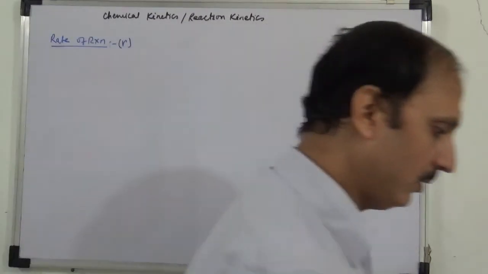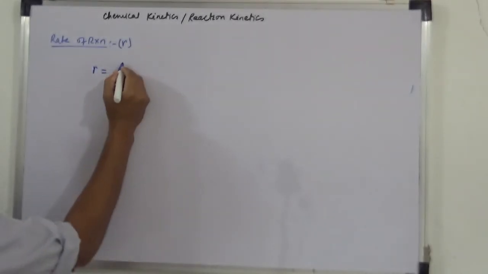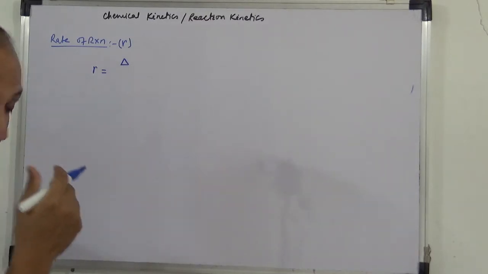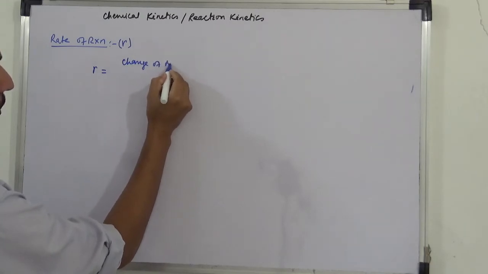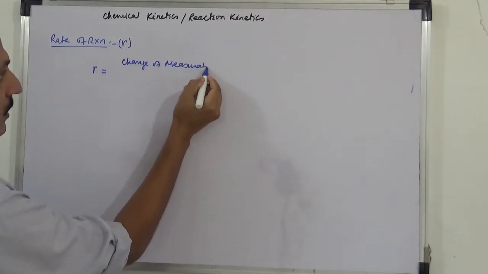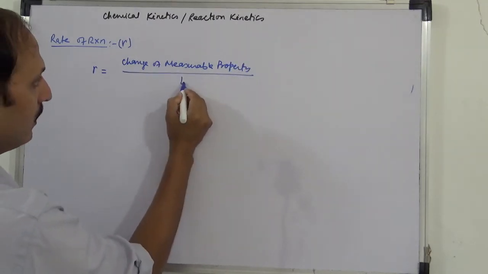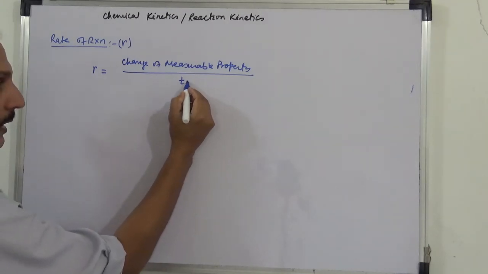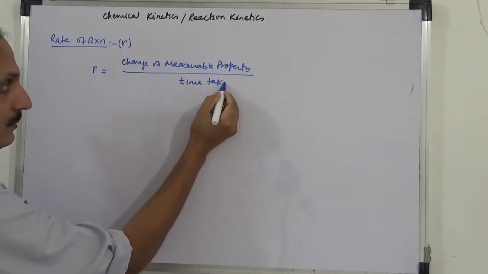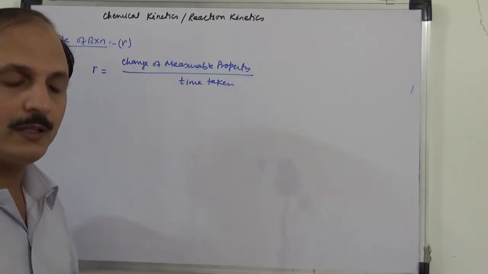So basically, if I write rate of reaction r, for change we use the delta word, so we write it first: change of measurable property by unit time, that is by time taken. So rate is change of measurable property per unit time.